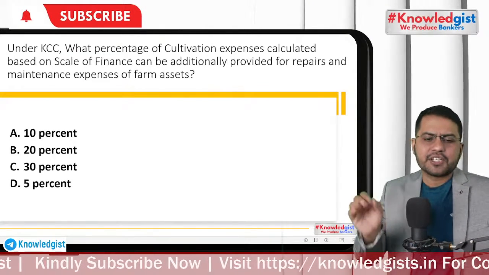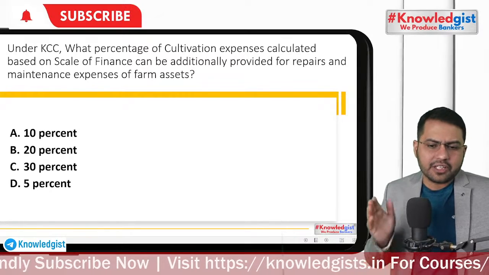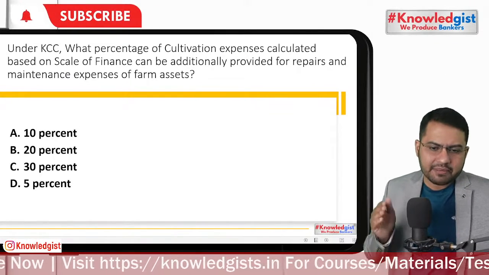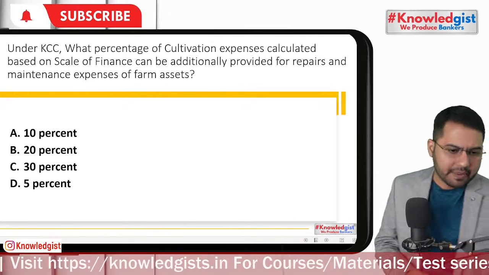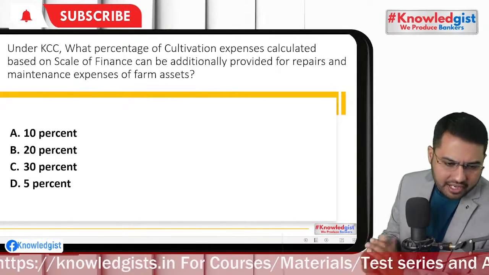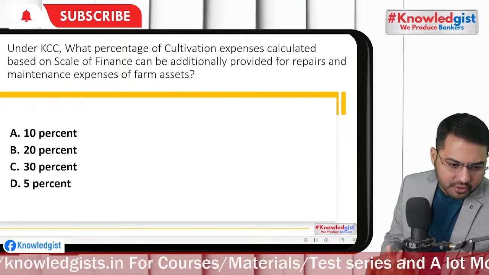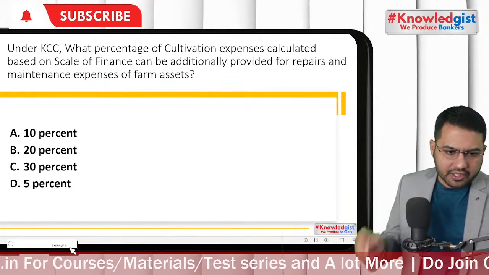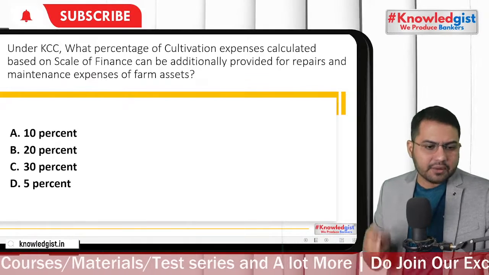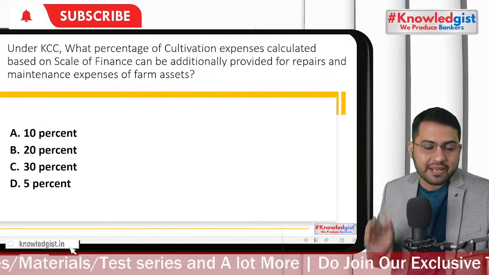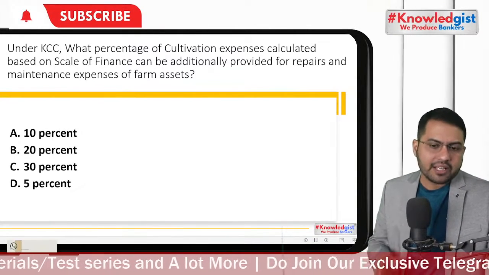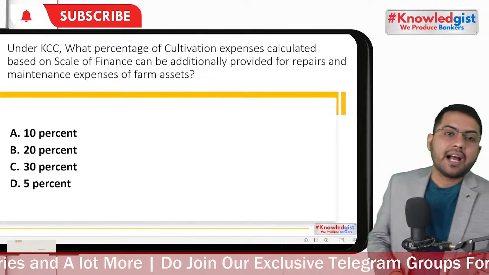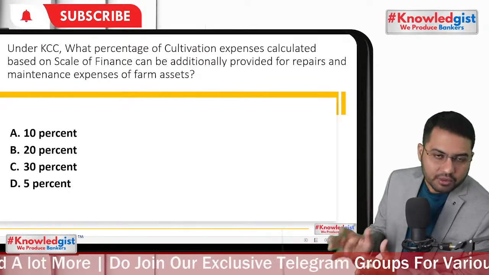Yes, under KCC, what percentage of cultivation expenses calculated based on the scale of finance can be additionally provided for repairs and maintenance expenses of farm assets? 10%, 20%, 30%, 5%. Cultivation expenses calculated based on the scale of finance can be additionally provided for the repair and maintenance of the farm asset, apart from the loan eligibility.